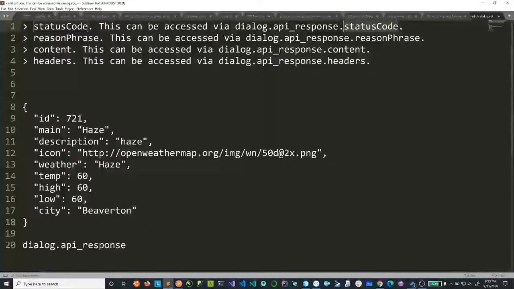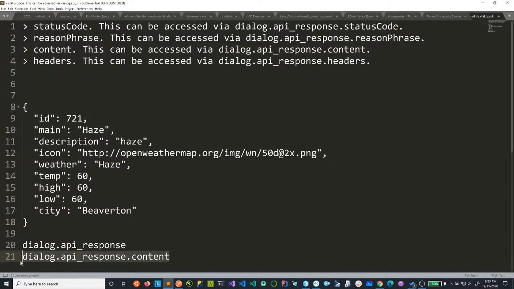Then, if there is a failure, you can get the reason for that, the reason for the failure. Then any content or any response from your API is going to be in the content property. So this can be accessed by using dialog.api.response.content. So let's make note of this. This is what we are going to be using to get the content.